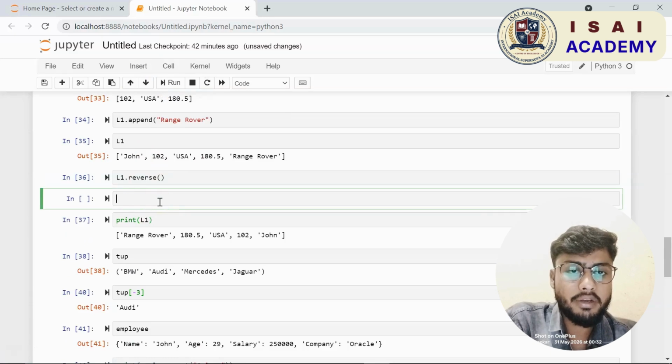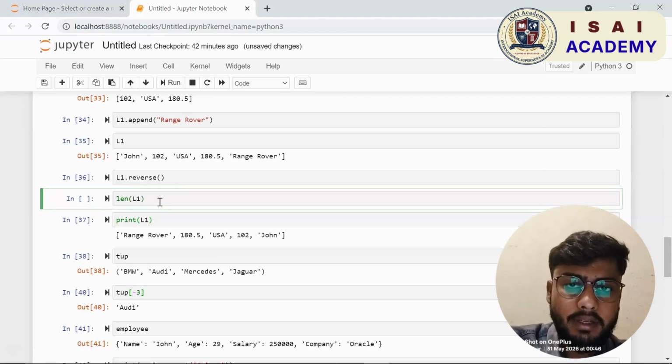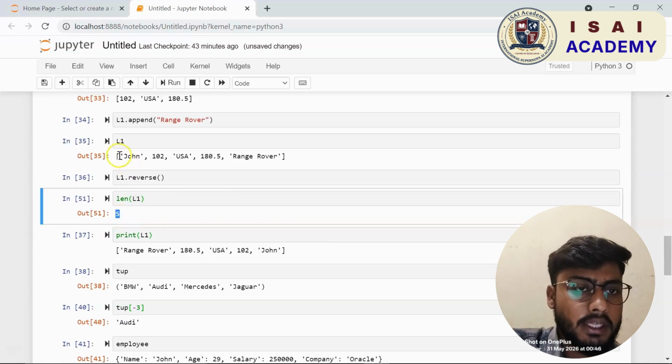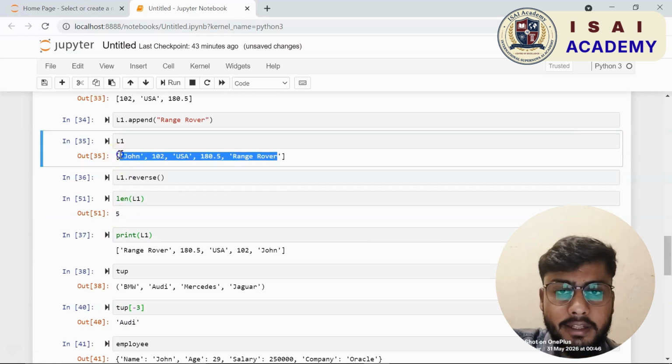So when you use a string, the addition operation will concatenate or merge. Okay, then there was the tuple. It has taken this new tuple which has 5 values in it. So the length became 5.